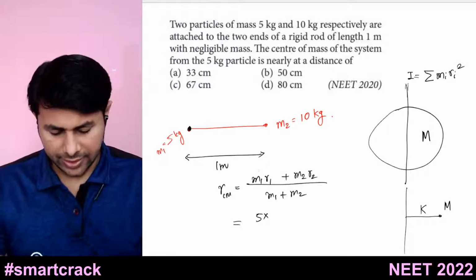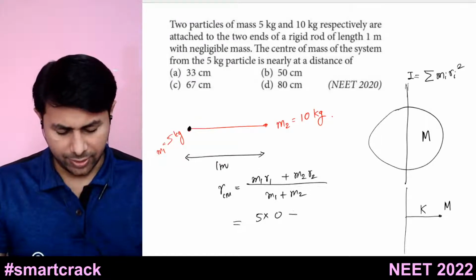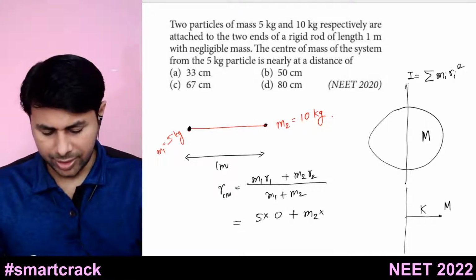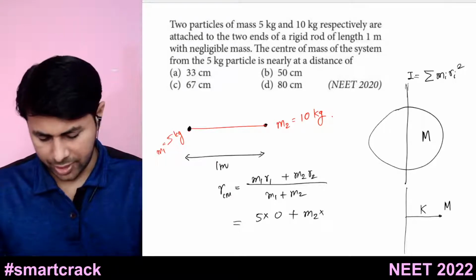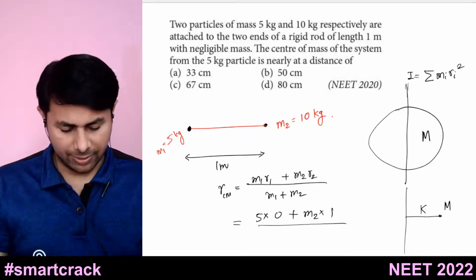What is the distance of this mass from this point? It's 0, right? So this will be 0 plus m2 multiplied by r2. What is the distance of m2 from this point? It is 1 meter, divided by m1 plus m2.